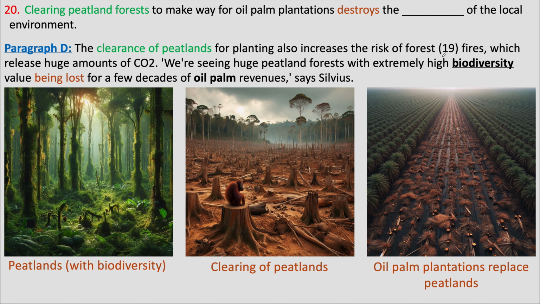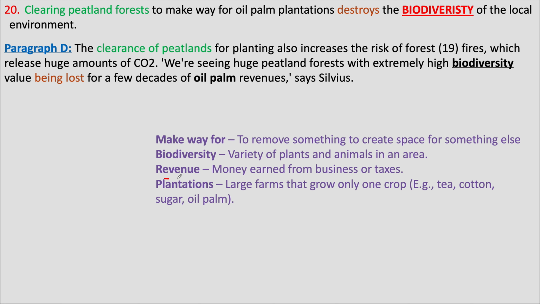This is where we found the answer to the previous question. This sentence says, we are seeing huge peatland forests with extremely high biodiversity value being lost for oil palm revenues. Revenue means the money or profit earned from a business.